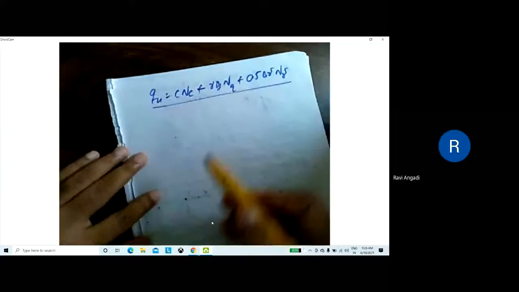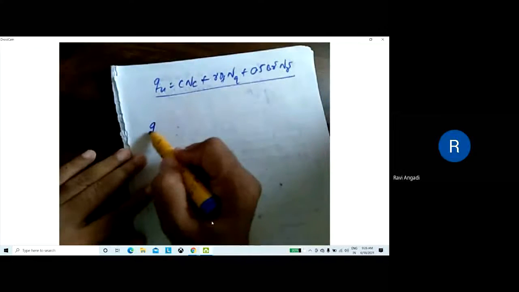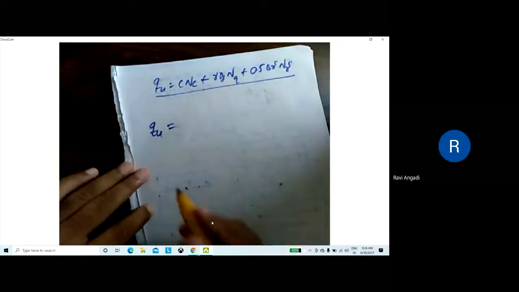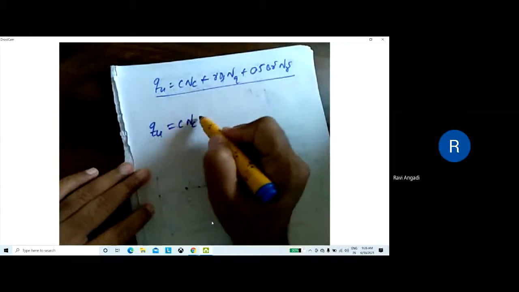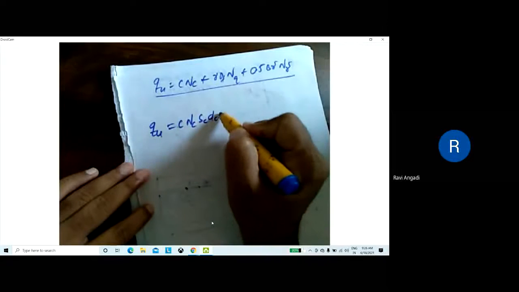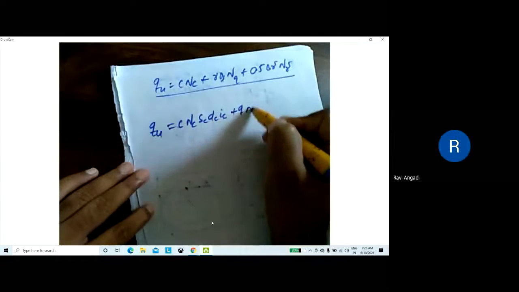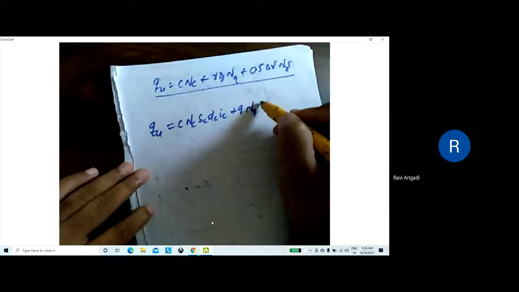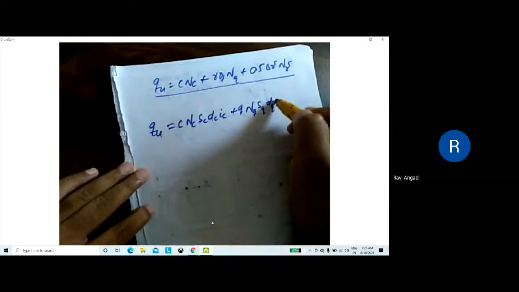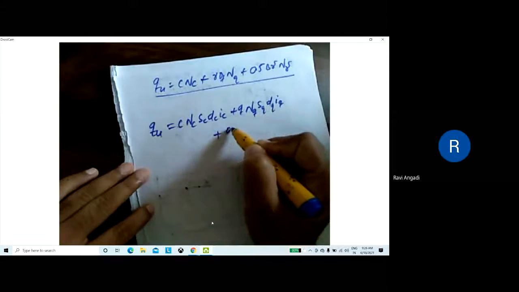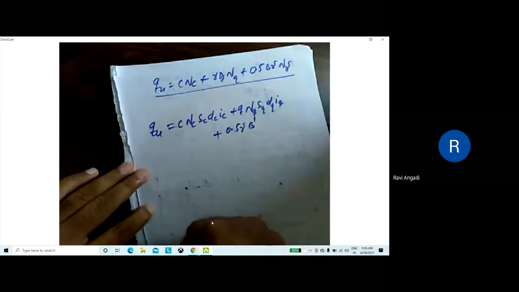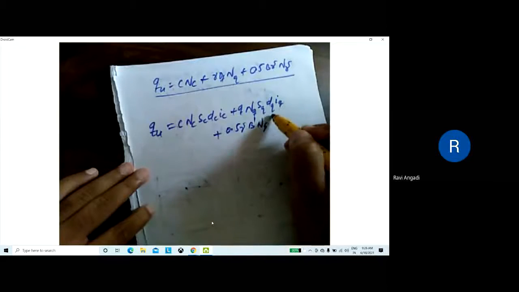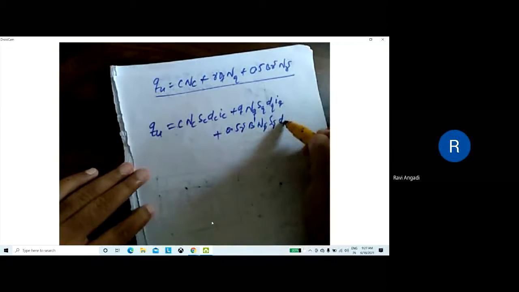This is the general equation, but according to Meyerhof, for the eccentric footing, the equation to be taken is C NC SC DC IC plus Q NQ SQ DQ IQ plus 0.5 gamma B, but here we take B dash, N gamma S gamma D gamma and I gamma.